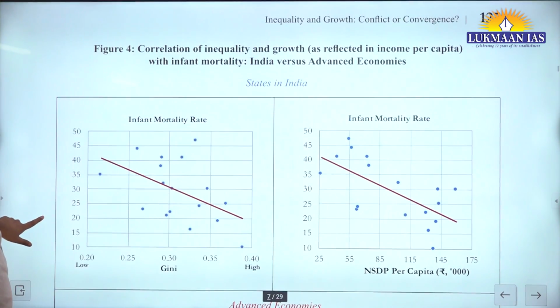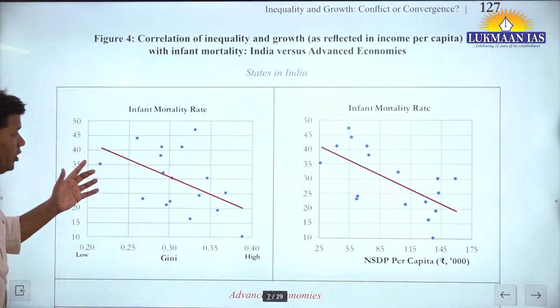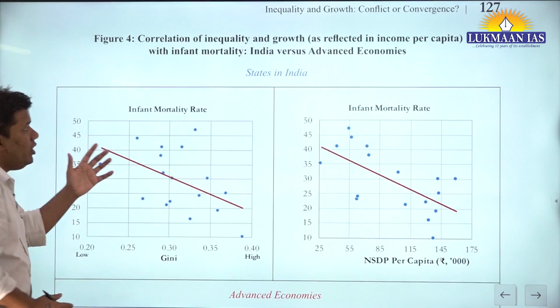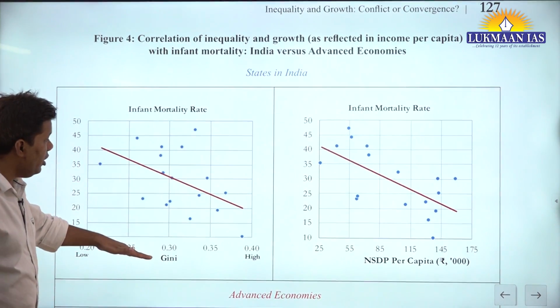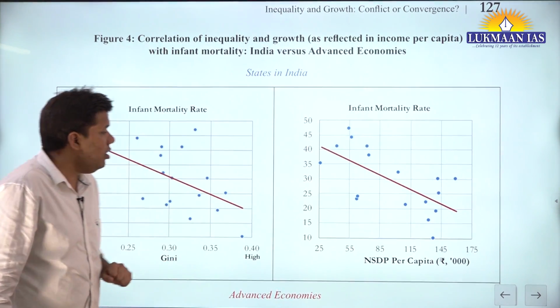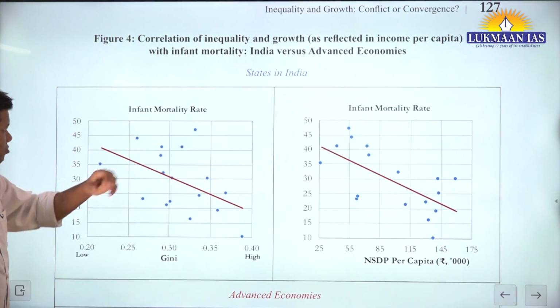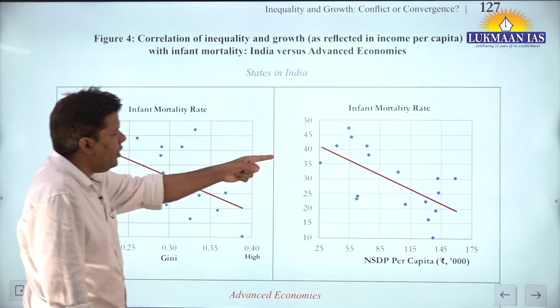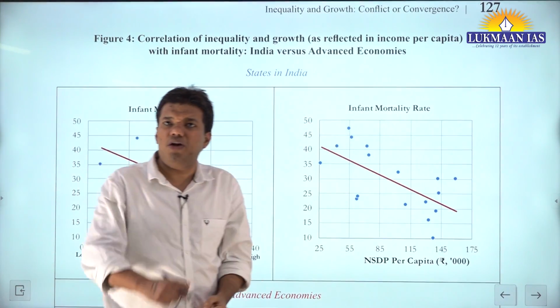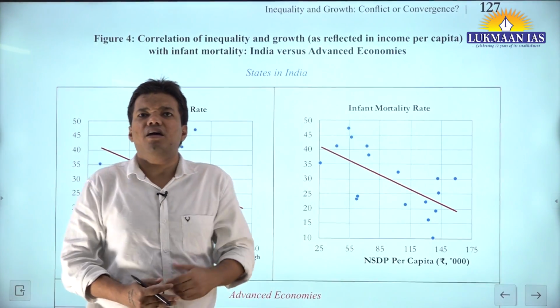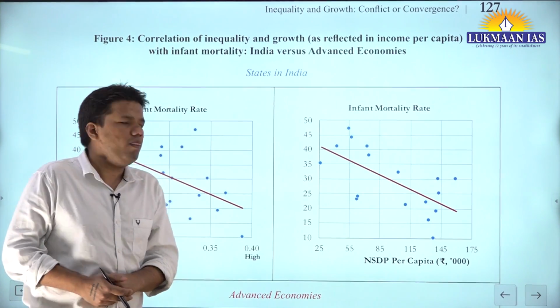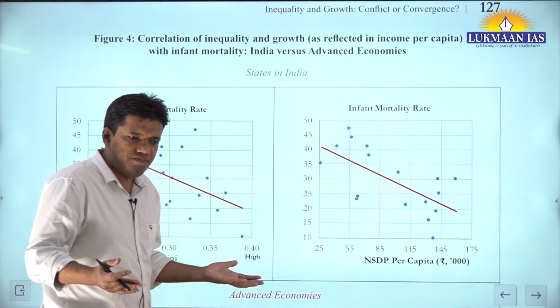Now, with infant mortality, when you see the slope is very high, what is happening? The effect of inequality and growth, both. When you bring in growth, your infant mortality is reducing drastically. There is a scheme, right?